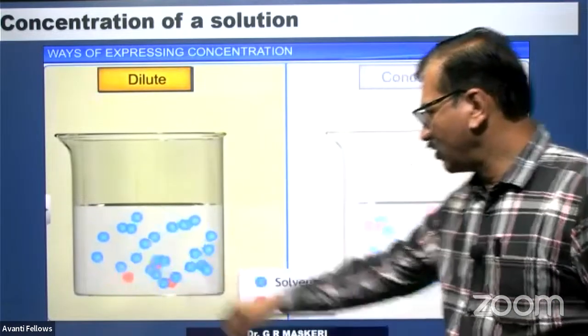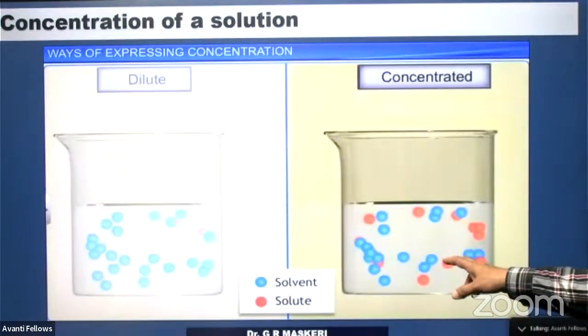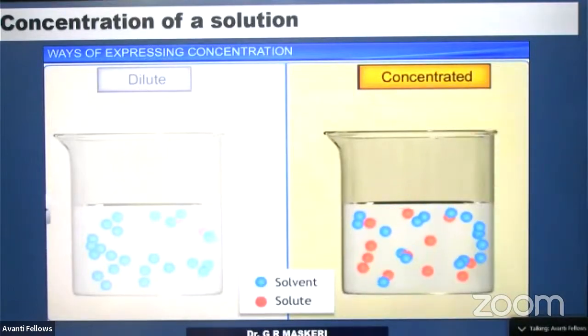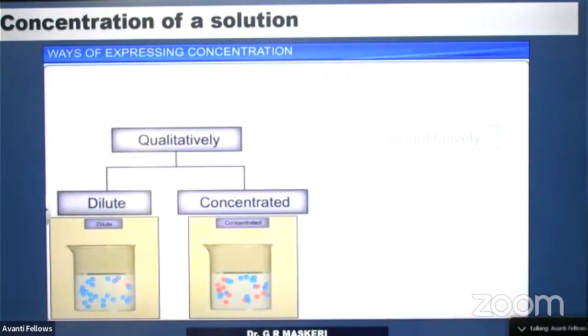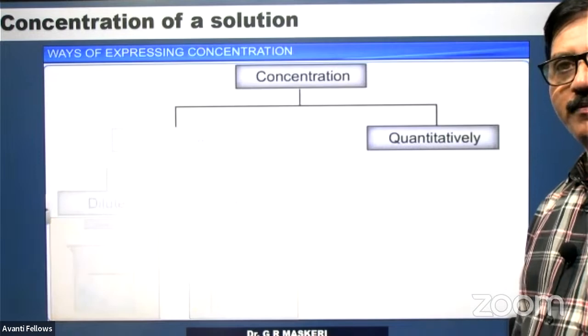Solute is in a small quantity, right? On the other hand, a concentrated solution will be having more of the solute. This qualitative means of describing concentration, although useful, sometimes leads to confusion, and thus arose the need for a quantitative description of solutions.